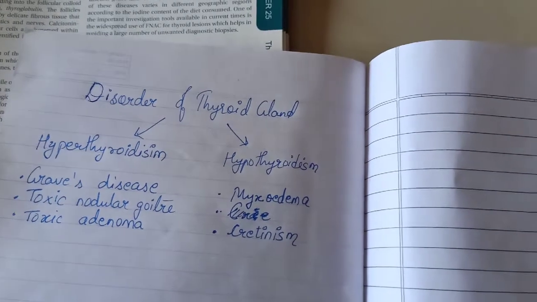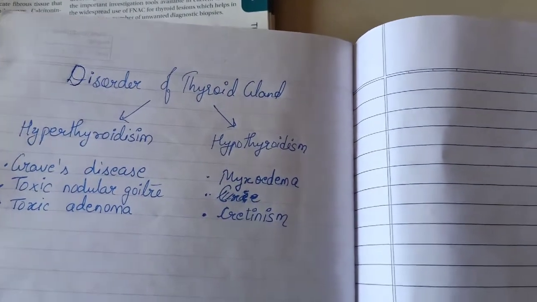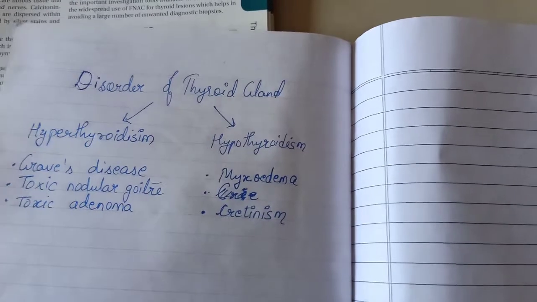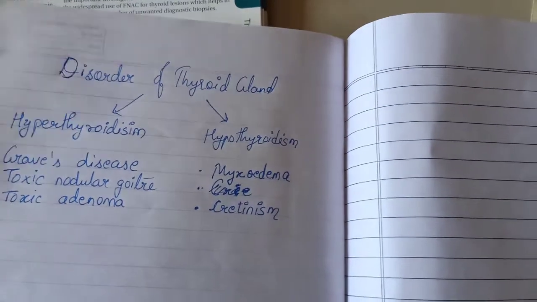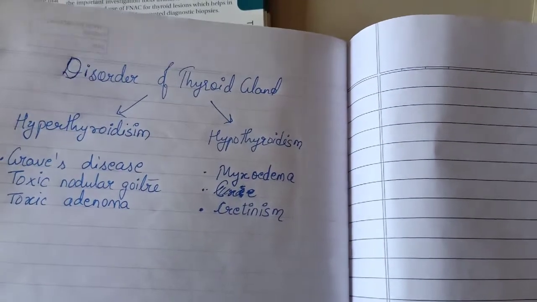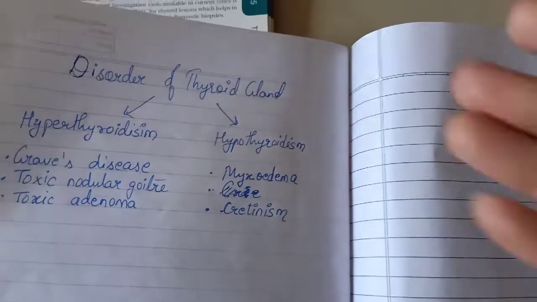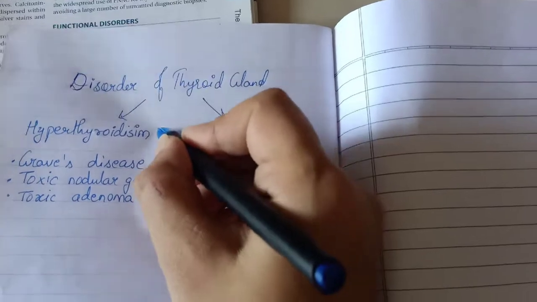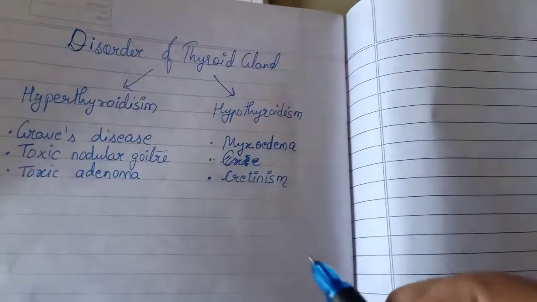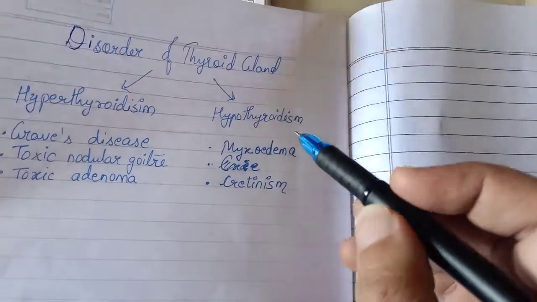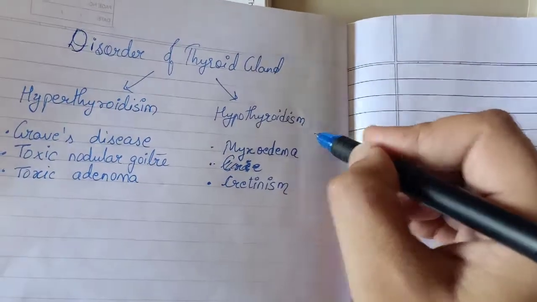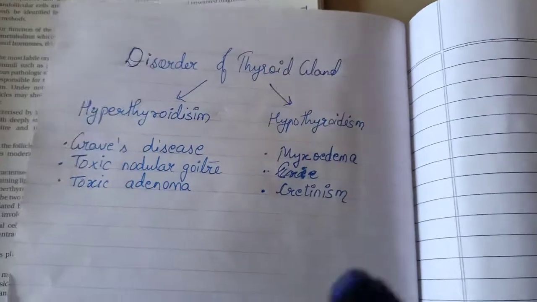Whenever the level of T3 and T4 either rises or decreases, it will lead to further complication of thyroid gland. So if the T3 and T4 level increases, then it will cause hyperthyroidism, and if the level of T3 and T4 decreases, it will cause hypothyroidism.